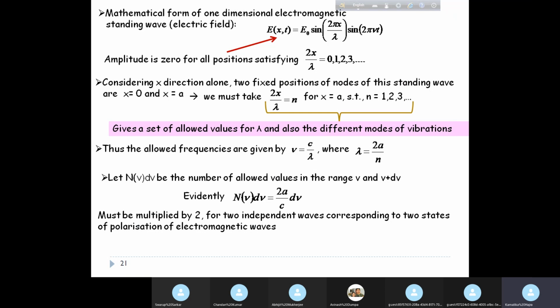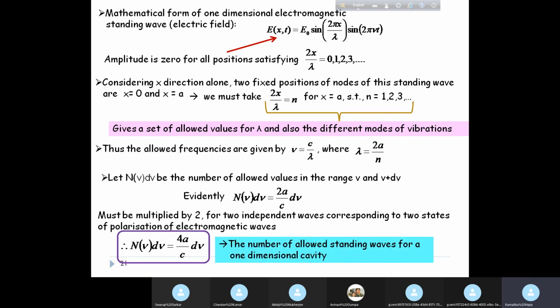And this must be multiplied by 2 because there are two independent waves corresponding to two states of polarization of electromagnetic waves. Just because we are considering electromagnetic waves, for any particular given wave, there can be two independent states of polarization. You always know that, okay? Clockwise and anti-clockwise. So we have to multiply each mode by 2 for considering the two independent modes of polarization. So at once n nu d nu becomes 4a by c d nu.